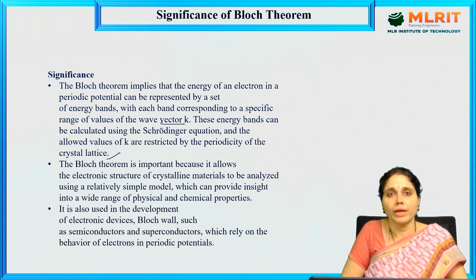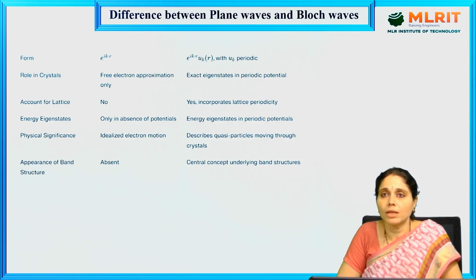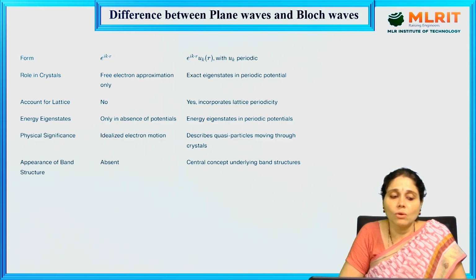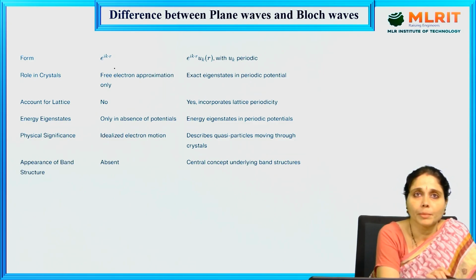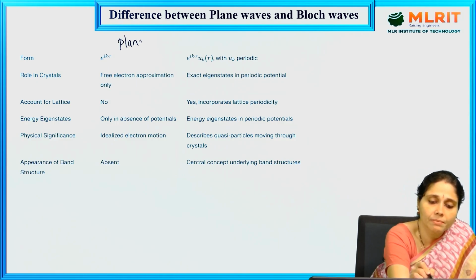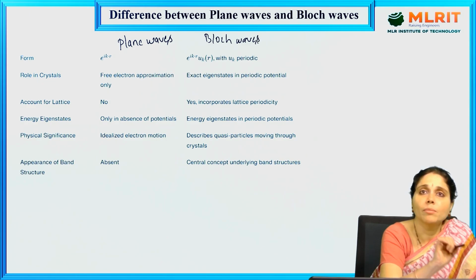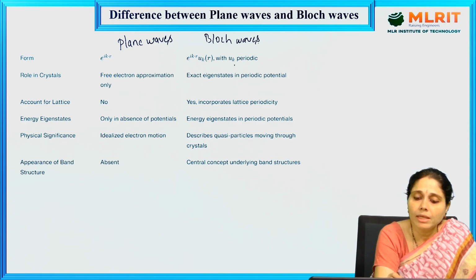So what do plane waves and Bloch waves mean? There is a small difference between plane waves and Bloch waves. What do we mean by plane waves? Plane waves roll in crystals and have the e power i k r form. This represents the plane waves. This represents the Bloch waves. So the form is e power i k r u k of r. It is a periodic repetition.